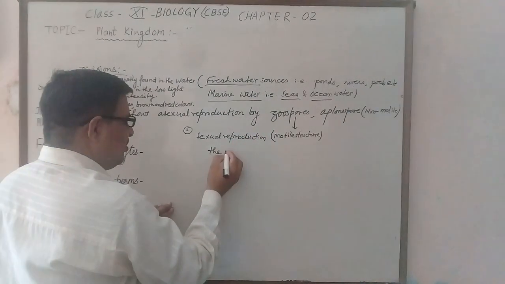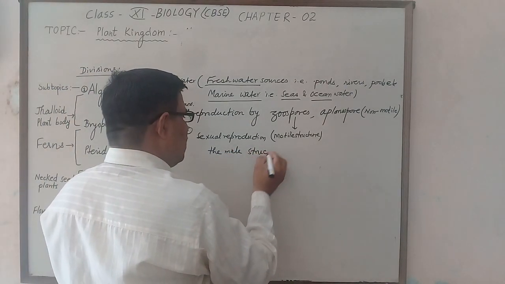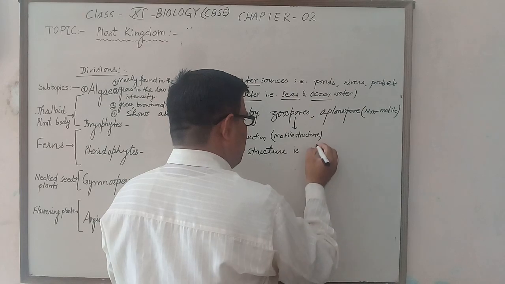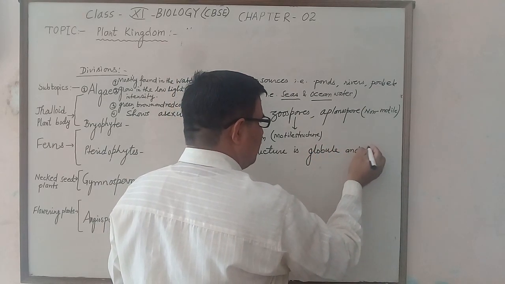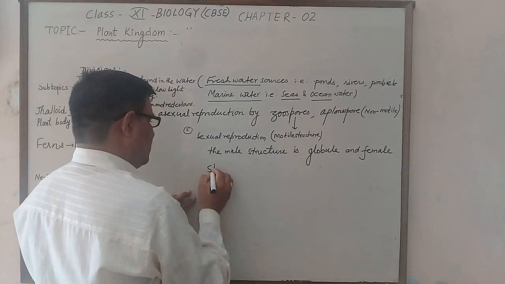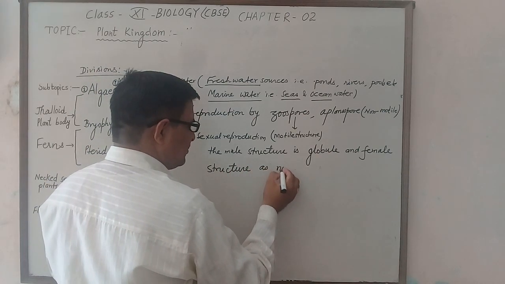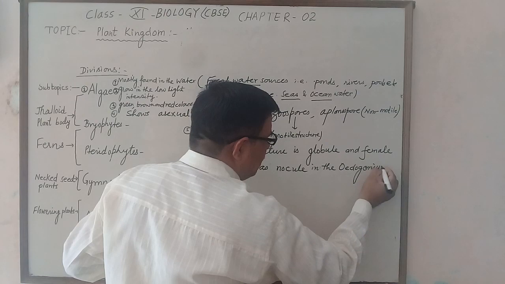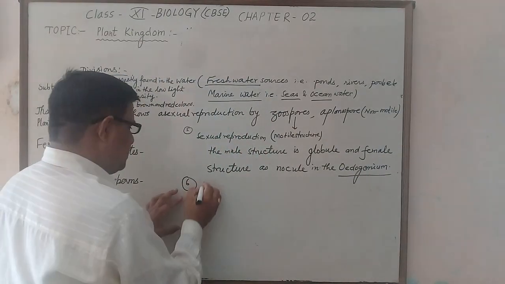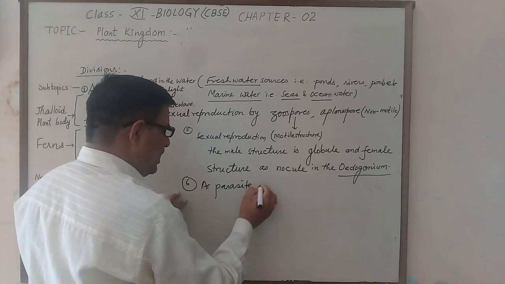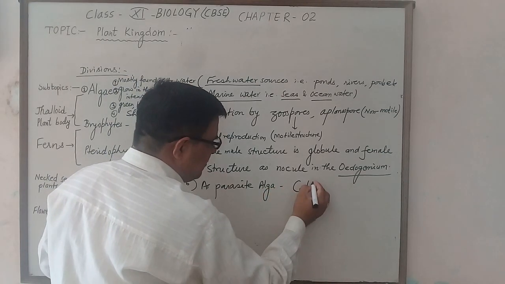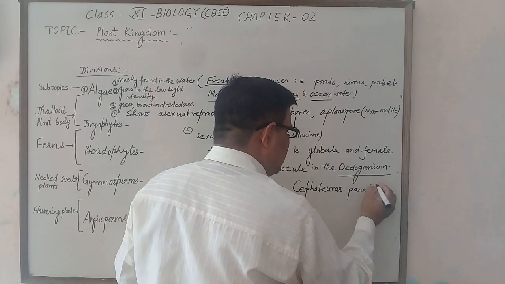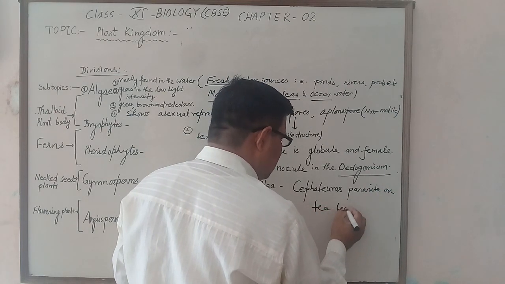In the case of sexual reproduction in the algae, the male structure is known as the globule, and female structure as nucule, as in Oedogonium. Here a few algae are parasite algae. A good example is Cephaleuros. Cephaleuros is parasite on tea leaf.